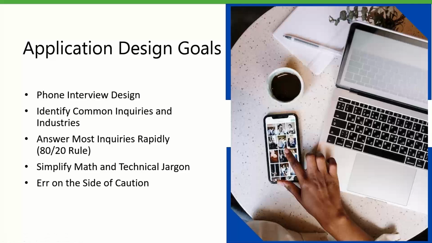So, like I said, we set up some application design goals. The limitations from our previous version led to this discussion of improvements we'd really like to see with this new edition. How can we make it comprehensive, but also really quick and simple to use? We have a really successful customer service model when we work on the phone with businesses, and we wanted to replicate that feel for customers using this tool.